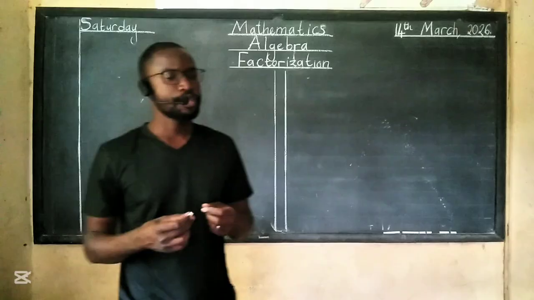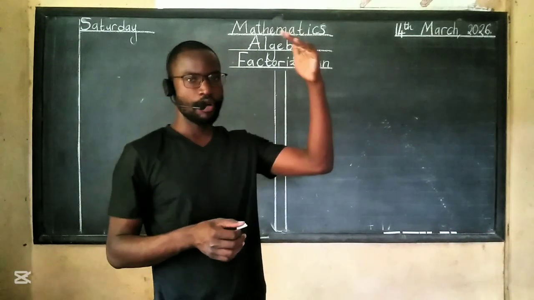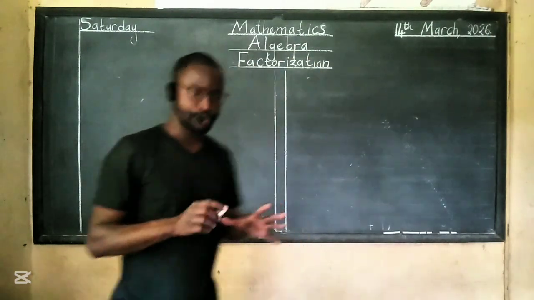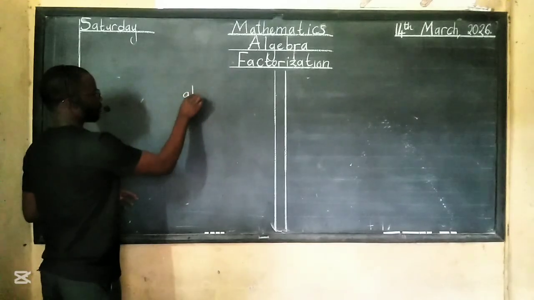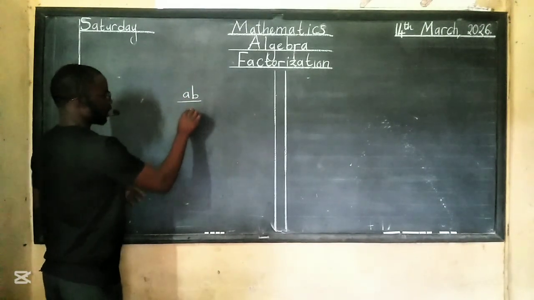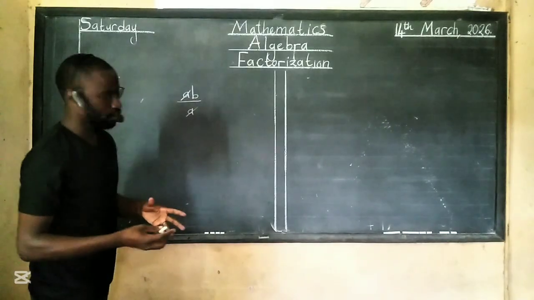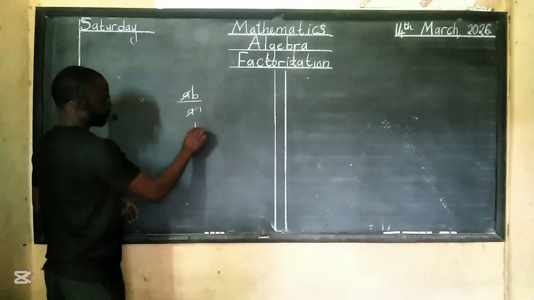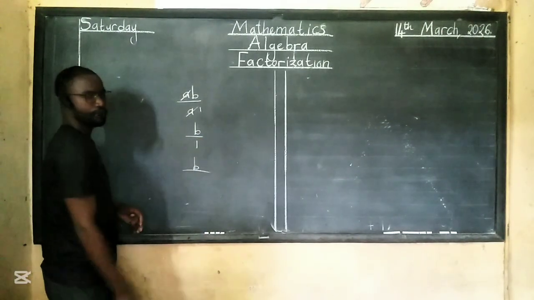The paper 2 concept needs you to understand division of fractions, where you have a number over another, then you divide it. Let me show you what I'm talking about. If you have something like a, b over a, this a and this a can cancel, and hence, since a into a, this will be a 1, you'll be left with b over 1, which is just b.